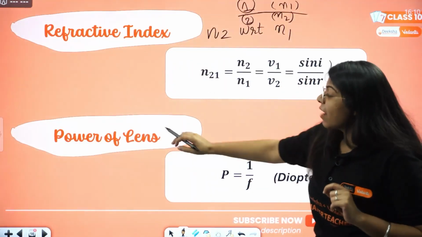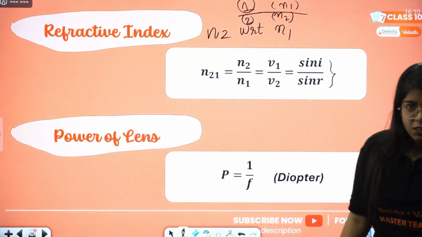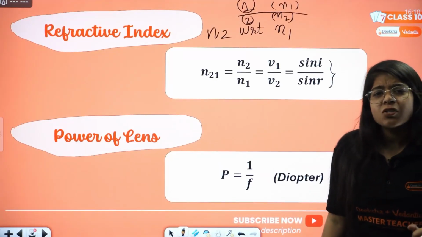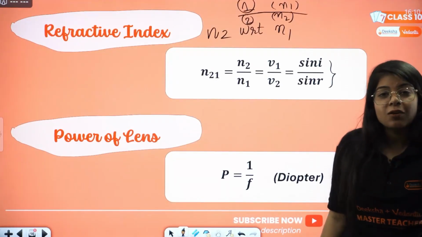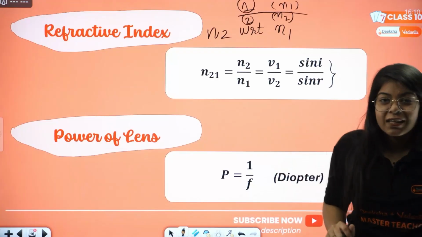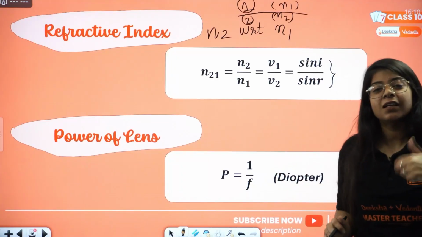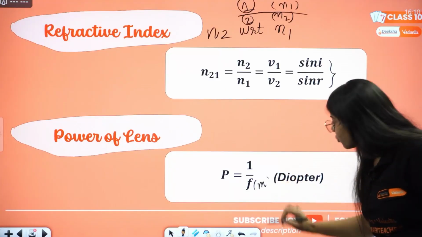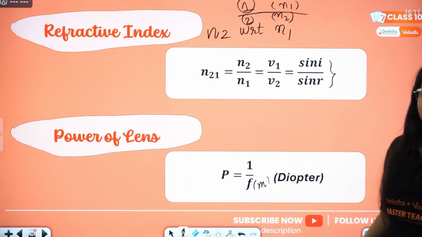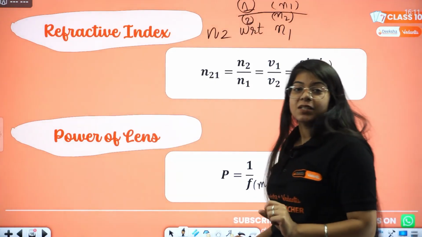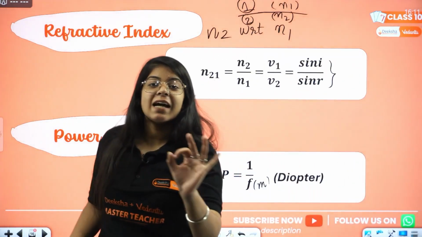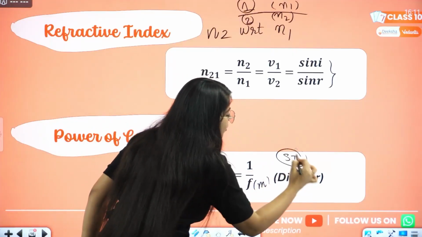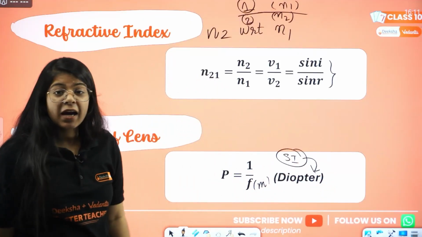Right? Then we have one more formula, power of a lens. This is the lens I'm wearing. You say, how much power are your lenses? So how is that calculated? This lens has a focal length. When you invert that focal length, that is the power. But this focal length should be in meters. So power is 1 by focal length. When focal length is in meters, then power will be in diopters. That is the SI unit of power, and that is diopter.